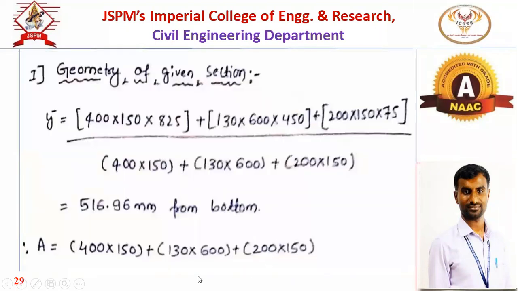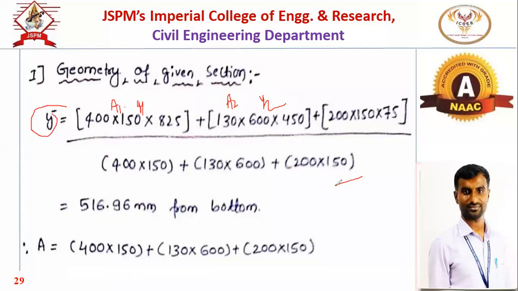Now the first thing we have to do is find out the centroid. You are all well aware how to find out the centroid. So this will be area of top flange, again I will briefly revise: area of the top flange into Y1, area of the web into Y2. Now this centroid we are finding from the bottom.